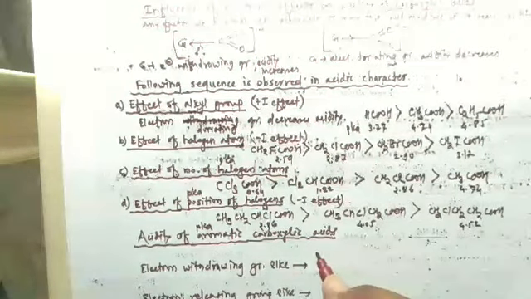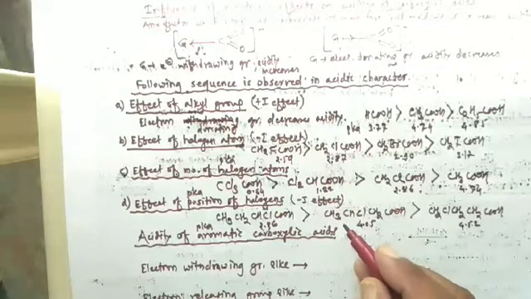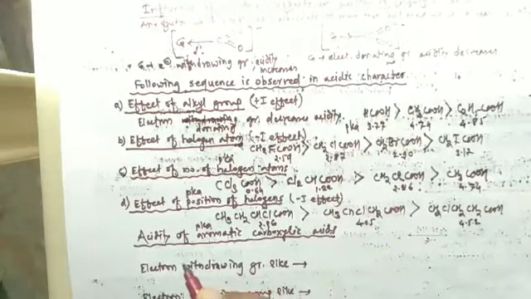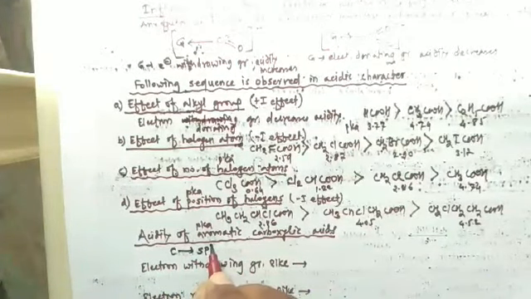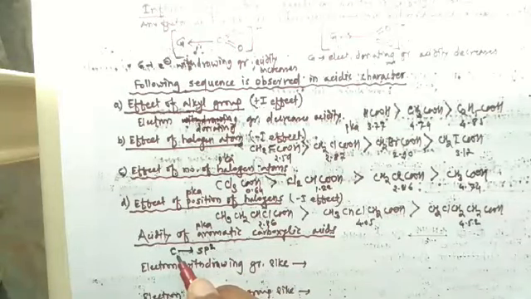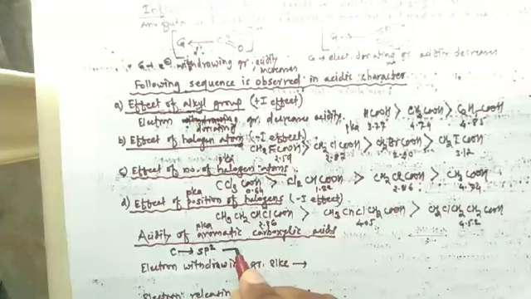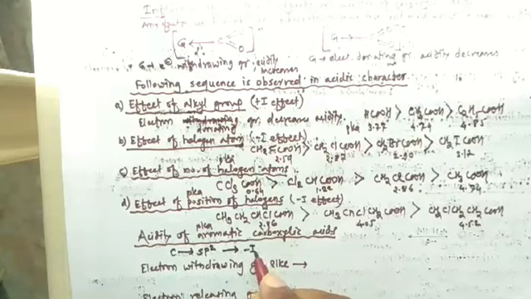So listen carefully. Carbon of aromatic ring is sp2 hybridized. So sp2 hybridized carbon of aromatic ring exerts electron withdrawing inductive effect, that is -I effect.